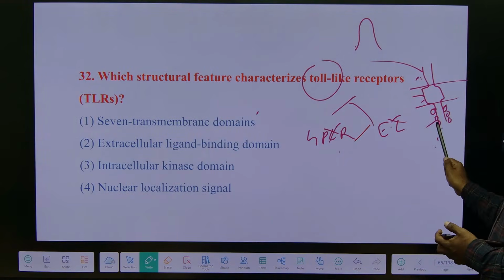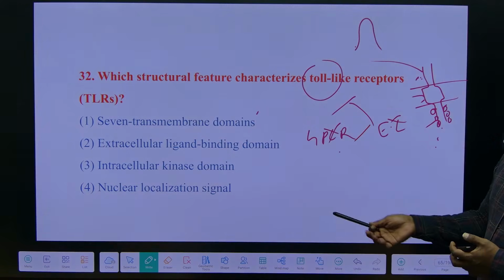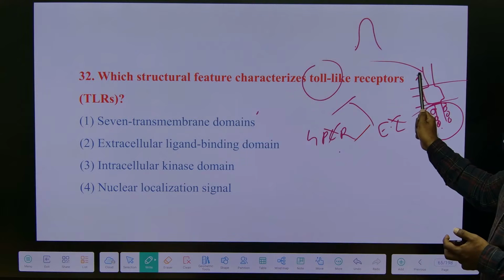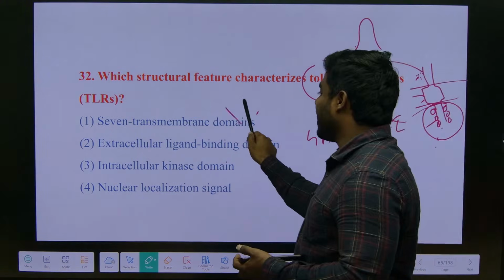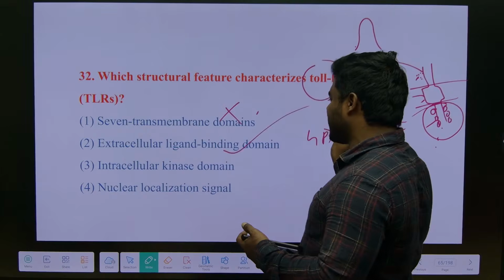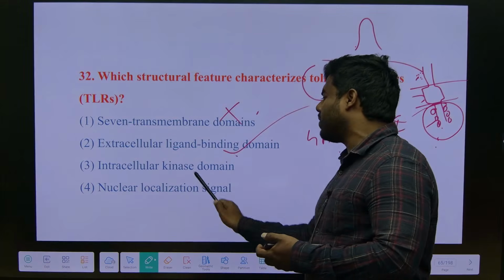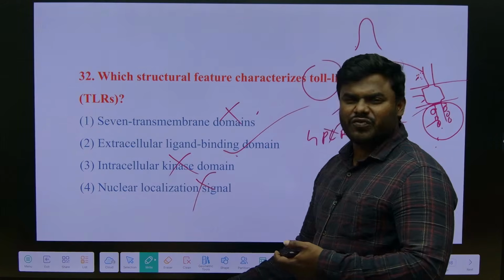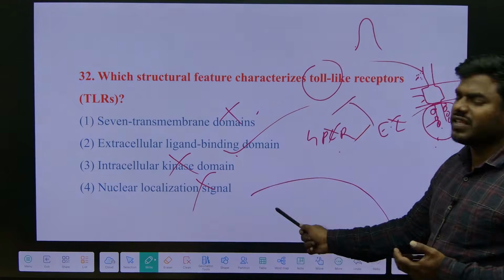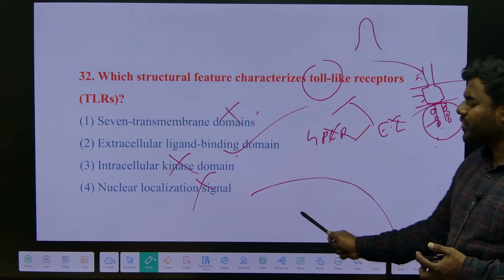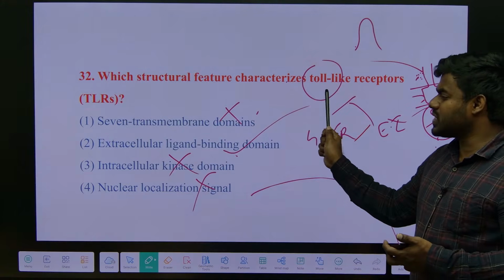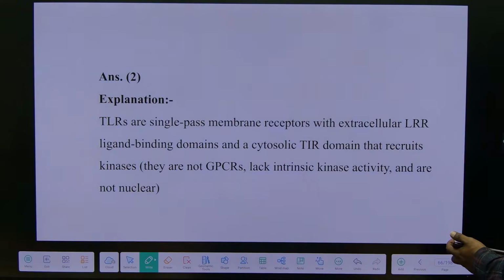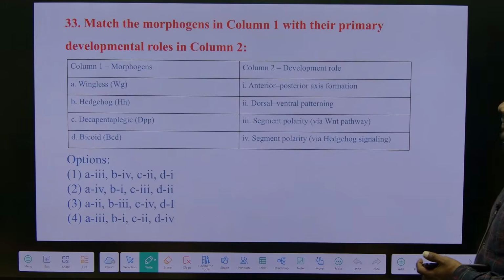Even though the intracellular domain is there, it does not have kinase activity, so it will be completely inactive. Mostly they have an extracellular ligand binding domain, so it cannot be a 7 transmembrane. It does not have kinase activity. What is the nuclear localization signal function? Allowing the protein to enter the nucleus. That is associated with the proteins, not with the receptor. Remember, it has an extracellular ligand binding domain, and they are single pass.